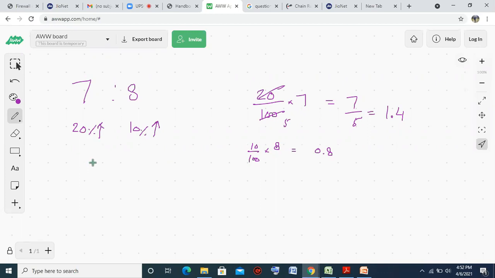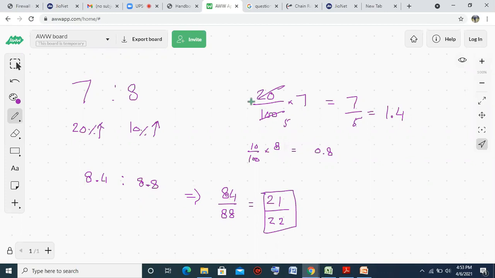So the new values are 7 plus 1.4, which gives you 8.4, and 8 plus 0.8, which gives you 8.8. So this is your new ratio. The decimal point cancels out, so your answer is 84 upon 88. In the simplest form, if I divide it by 4, 4 2s are 8, 4 21s are 84, 4 22s are 88, so it is 21 upon 22. This is the new ratio.